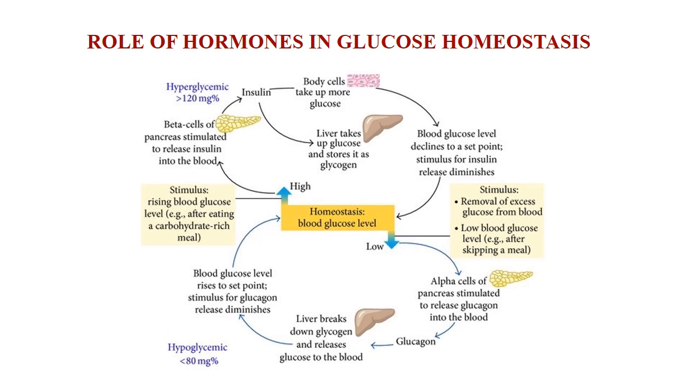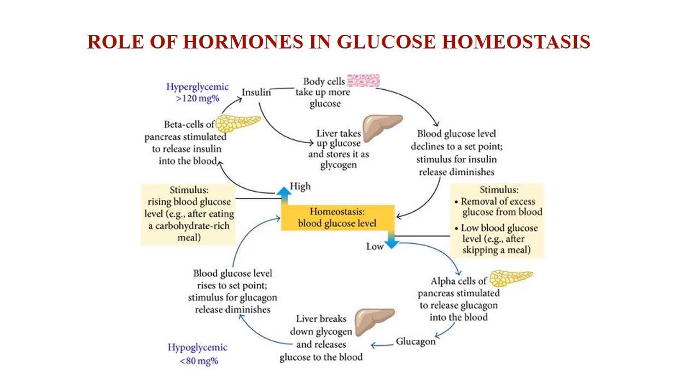Look at the cycle at the upper side. Suppose the blood glucose level is high, that is, immediately after having food, and the food is rich in carbohydrate sources. Then there will be a rise in the blood glucose level, and that will be the stimulus for the beta cells of the pancreas.